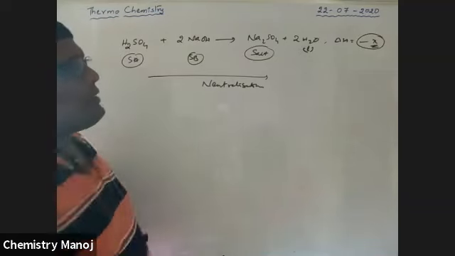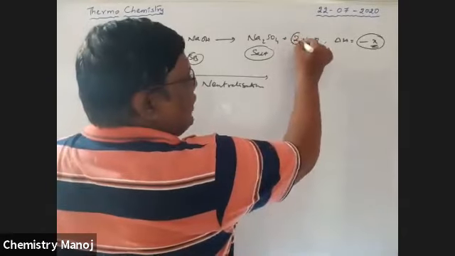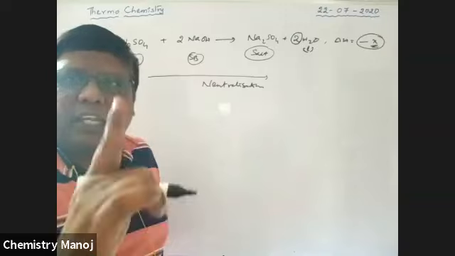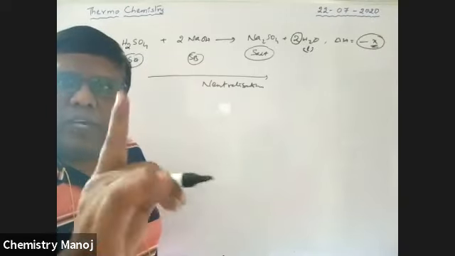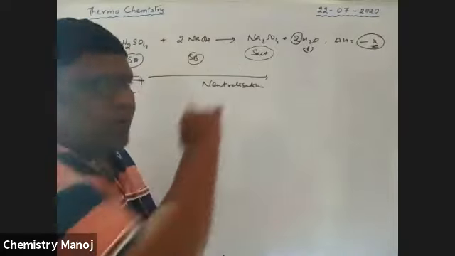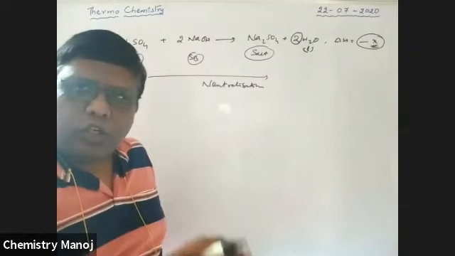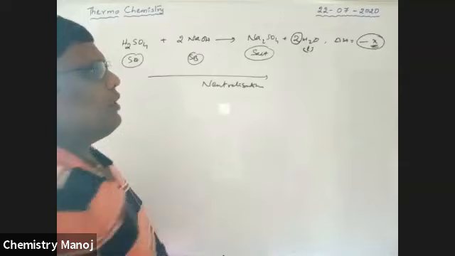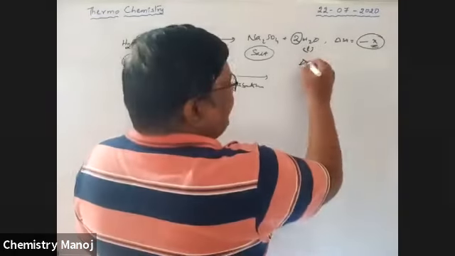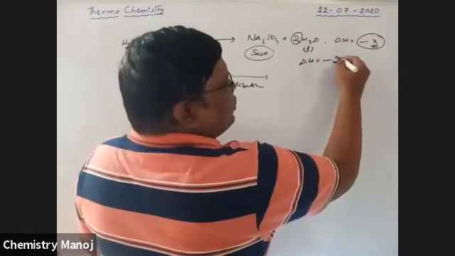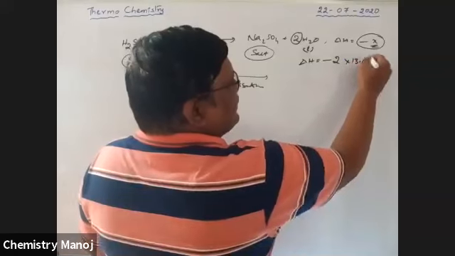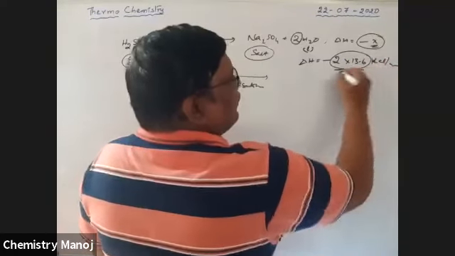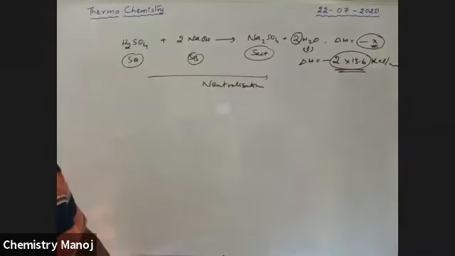Because here 2 moles of water are formed, and our statement is for 1 mole: for 1 mole, 13.6. But 2 moles of water are formed, which means the released energy is also doubled. Here the value is minus 2 into 13.6 kilocalorie per mole.